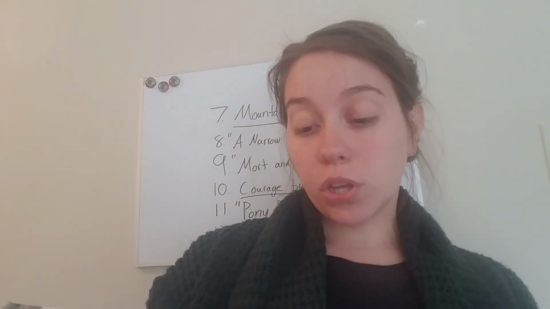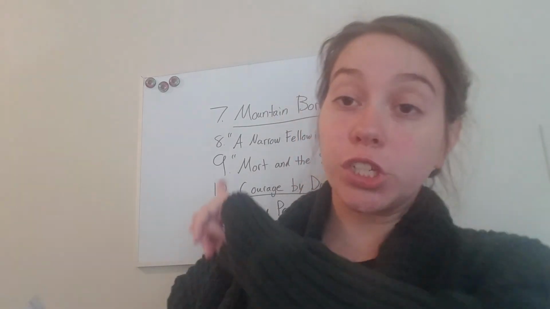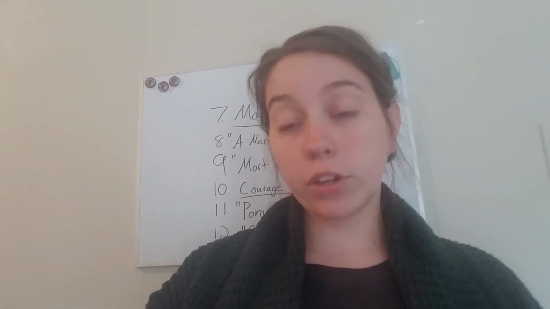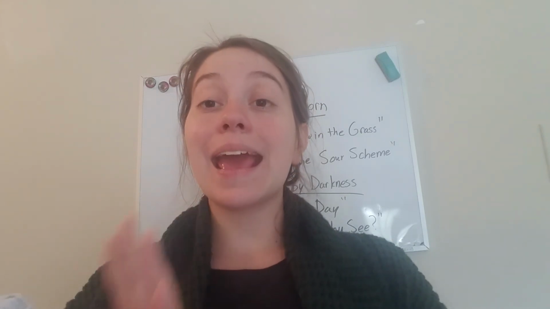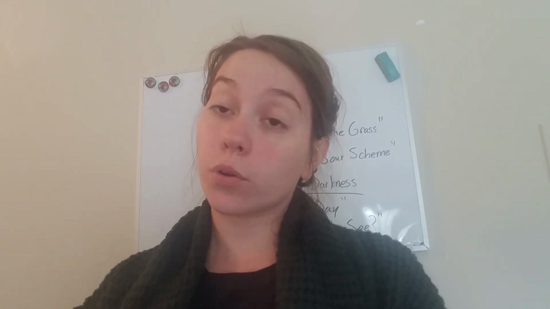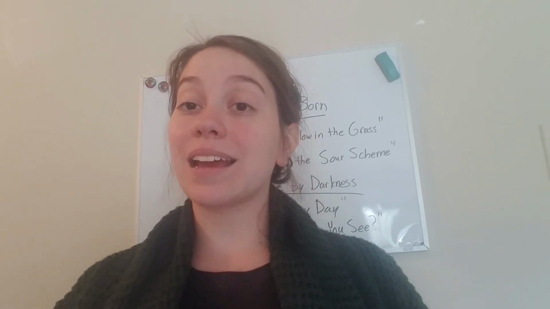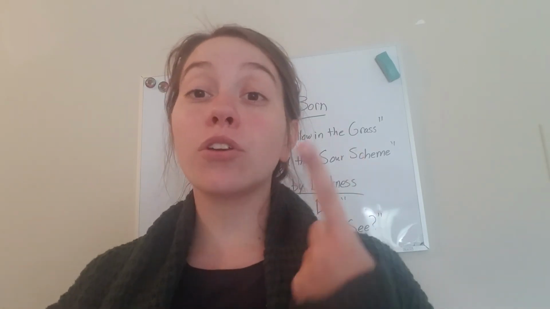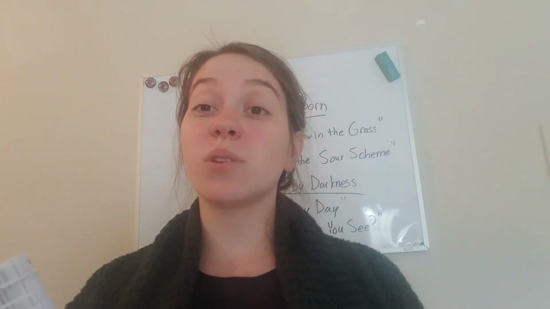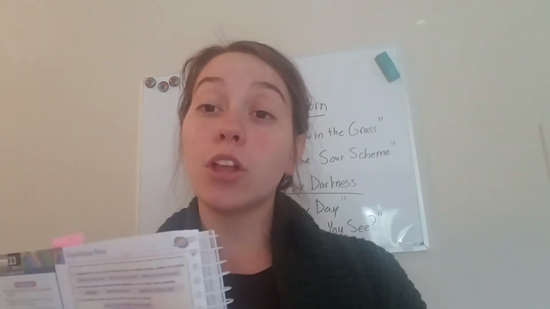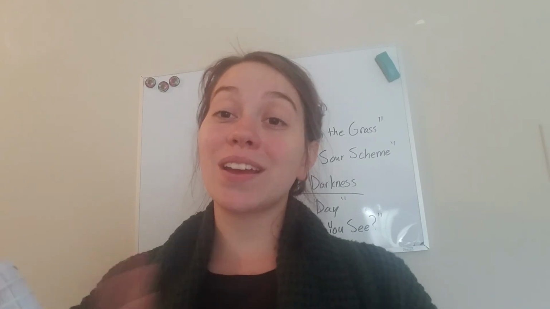Now look at 10 through 15. So they gave you, just like we just did for 7 through 12, they are giving you the same thing, and in parentheses it will tell you if it's a book, a story, or a poem. Make sure you capitalize everything correctly and you put the correct either underlining or quotation marks. You're not going to be putting anything in italics because you are writing all of it. So you're either underlining or putting quotation marks. Okay? And if you need help remembering, you can always look back at this video or look at the yellow on the other side of this page. Remember, leave it in your book, take a picture, and submit it.